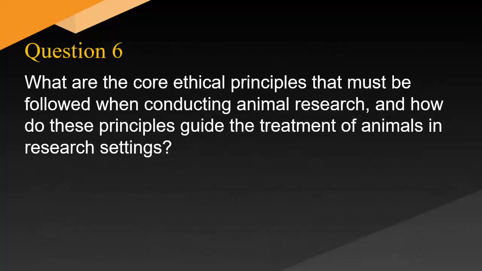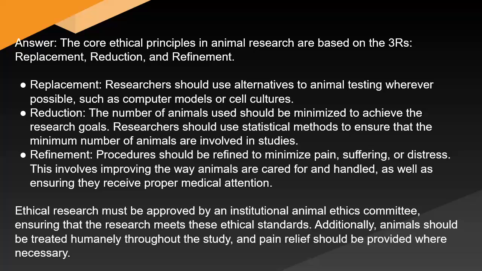What are the core ethical principles that must be followed when conducting animal research, and how do these principles guide the treatment of animals in research settings? Answer: the core ethical principles in animal research are based on the three Rs: replacement, reduction, and refinement. Replacement: researchers should use alternatives to animal testing wherever possible, such as computer models or cell cultures. Reduction: the number of animals used should be minimized to achieve the research goals. Researchers should use statistical methods to ensure that the minimum number of animals are involved in studies.